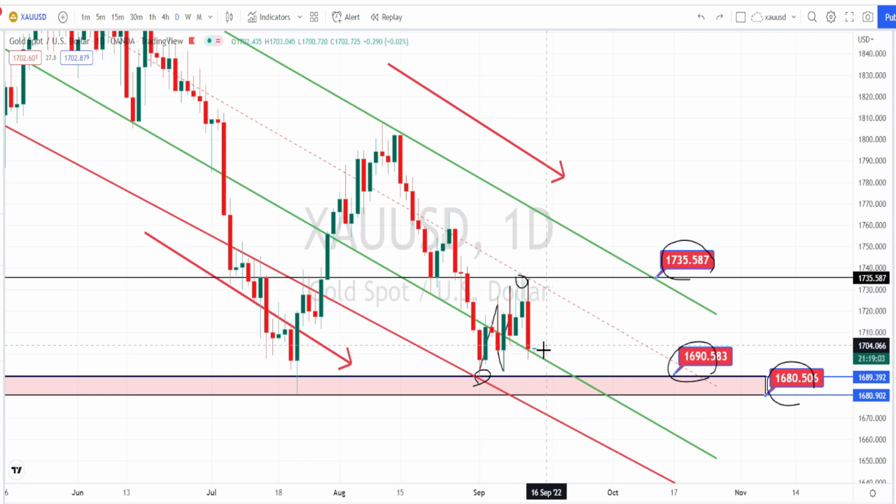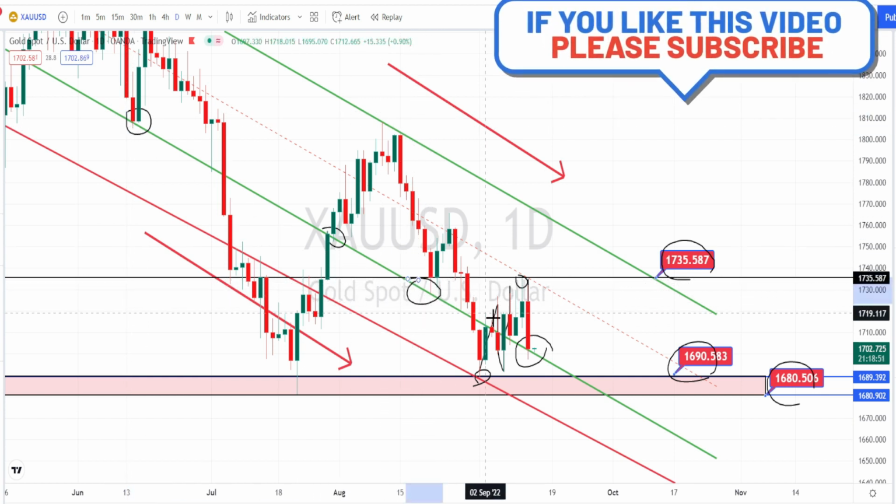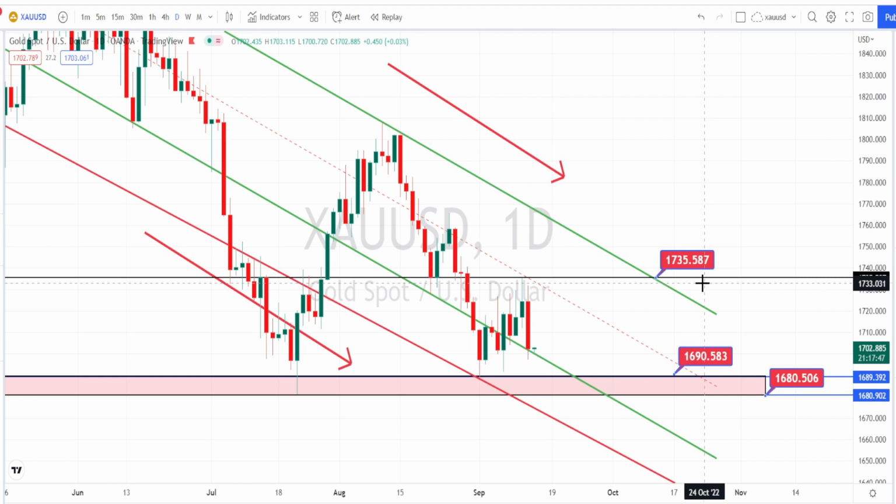And we can also notice the price action has taken support on the green color trend line or the support line. In the past also we have noticed this line act as a very strong support line, and the current price action has also taken support on the same line. So from the current price action we can understand that this resistance level of 1735 is acting as a very strong resistance for the current price action in the daily time frame.